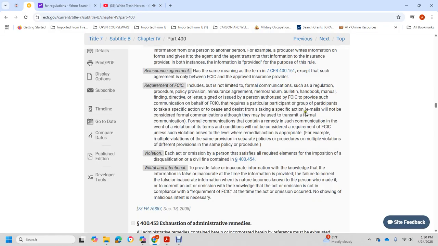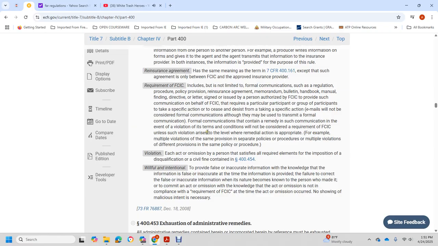If the chief decides to take specific action, emails will not be accepted as formal communication, although the chief may transmit formal communication containing the remedy for the violation. In terms of condition, consider the requirement of the Federal Crop Insurance Corporation, unless remedial action is appropriate.